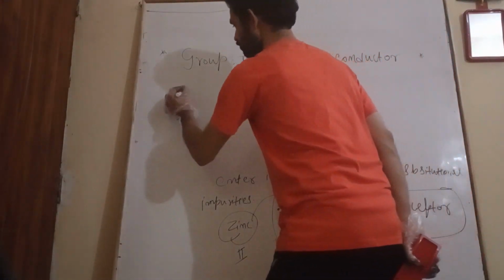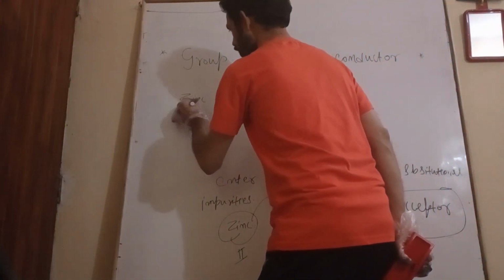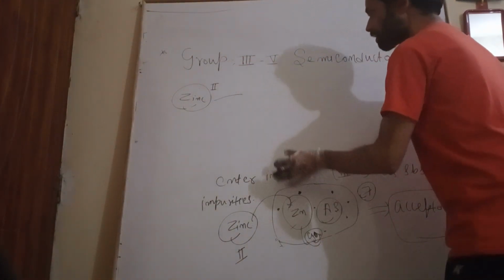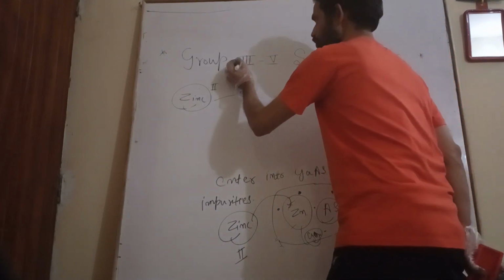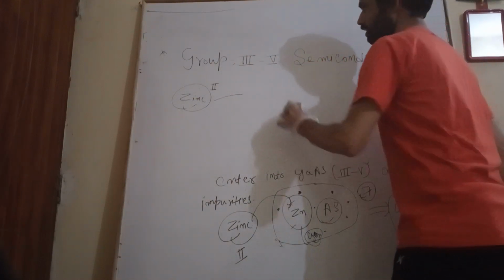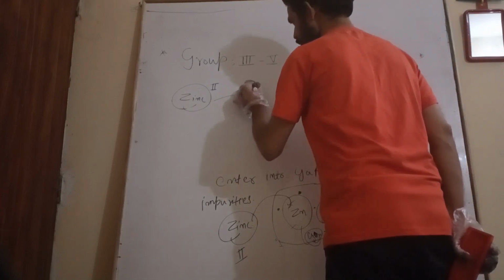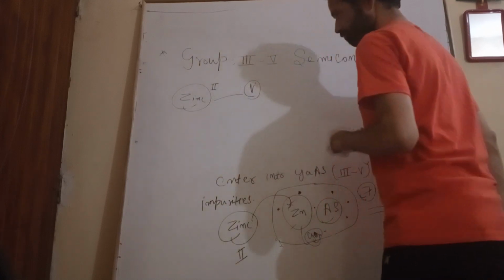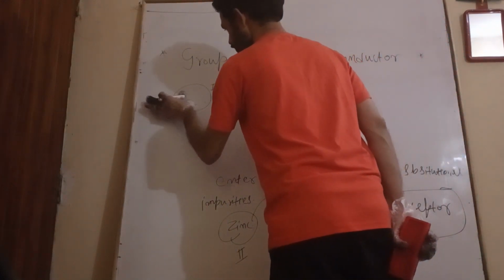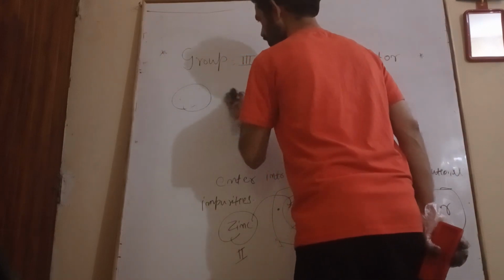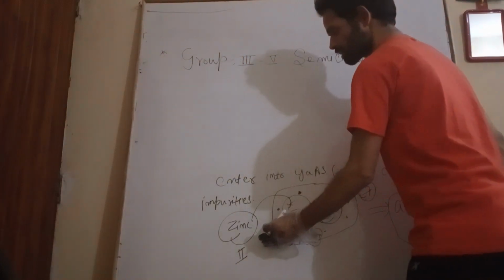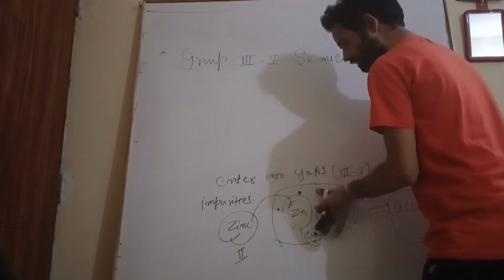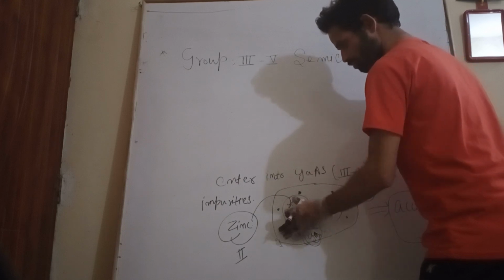Similarly, if this zinc, a group second element, will replace the group fifth element instead of the group third element. Okay, so this is my zinc. Now first we have entered the zinc into the gallium arsenide as a substitutional impurity.